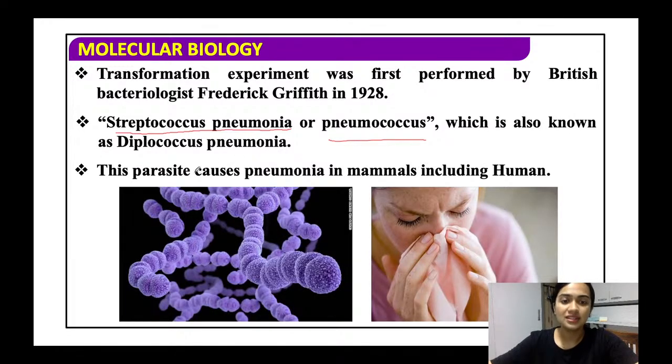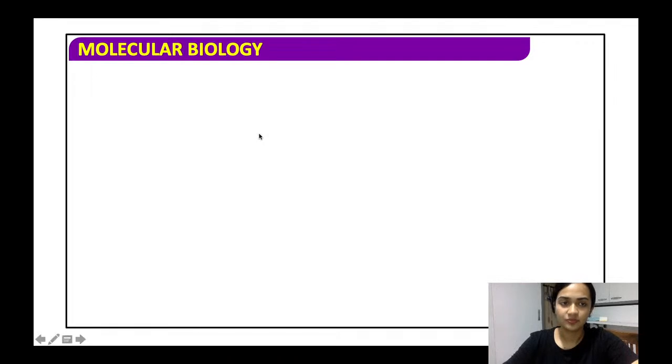All right. So this parasite is basically pathogenic. By pathogenic, I mean that they cause the disease called pneumonia in mammals, including humans. So S. pneumoniae, as the name suggests, will cause pneumonia. And what is it? It is a bacteria.